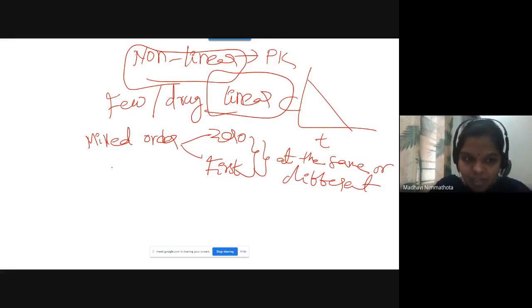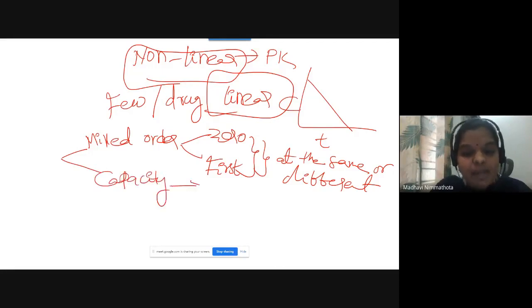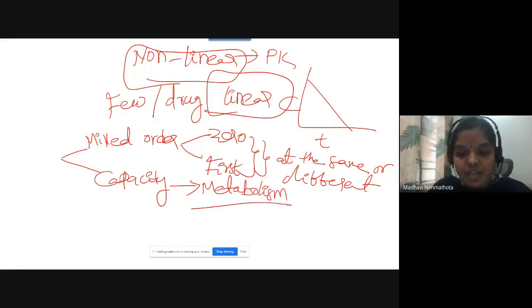Non-linear pharmacokinetics is also called capacity limited. This capacity limited kinetics we have observed in the metabolism pathways of drugs. Some organs are limited in their capacity to do metabolism. That's why these are called capacity limited drugs.